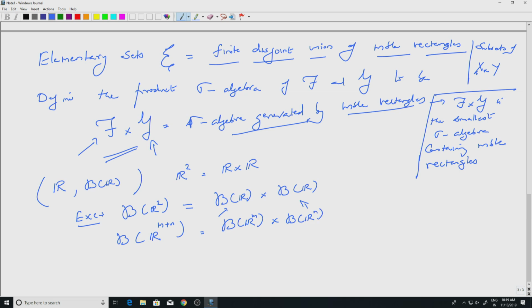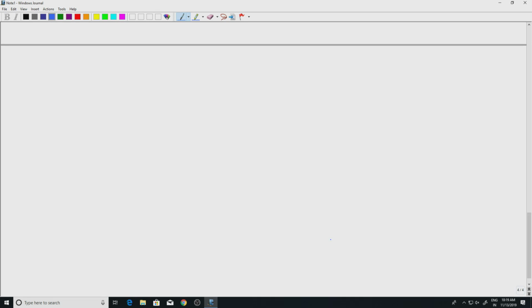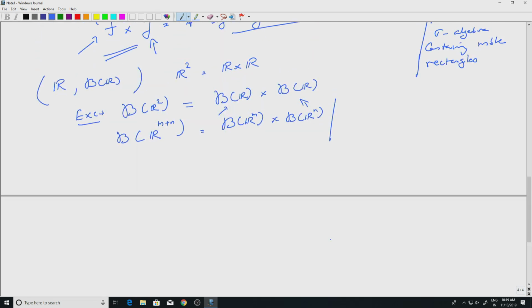Well, what do we do here? All that you have to do is to use the topological fact.